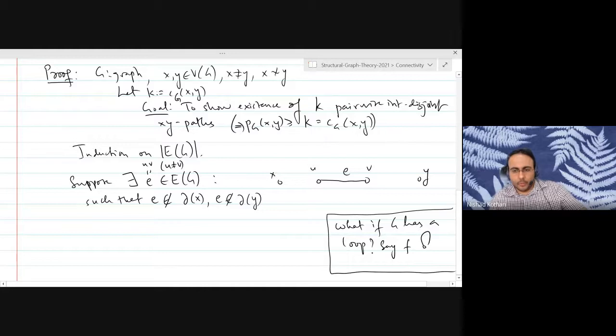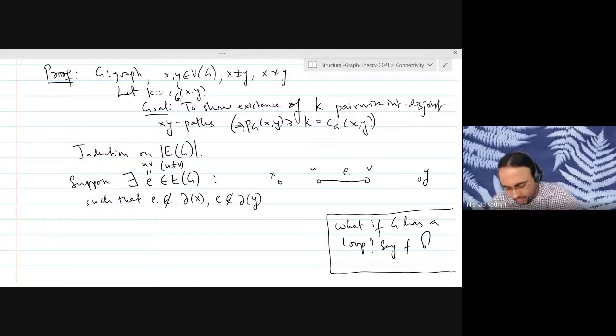Notice that a loop does not have any effect on paths between X and Y, and it also does not have any effect on cuts separating X and Y. A loop cannot be a part of a path, and you can check easily that it will also not affect cuts.